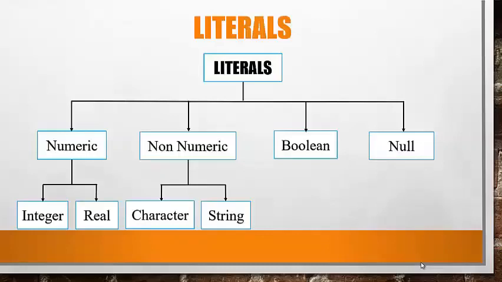Java supports these types of literals. There are 4 types of literals. First is numeric. The subtypes of numeric literals are integer and real. Second is non-numeric. Its subtypes are character literals and string literals. Third is boolean and fourth is null.